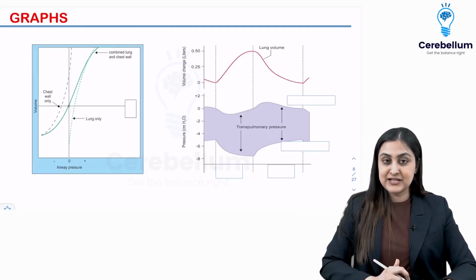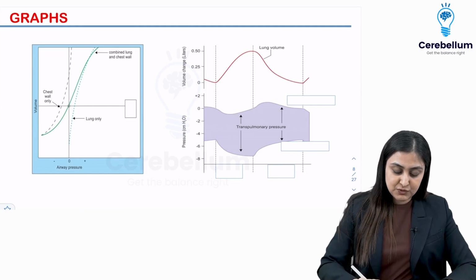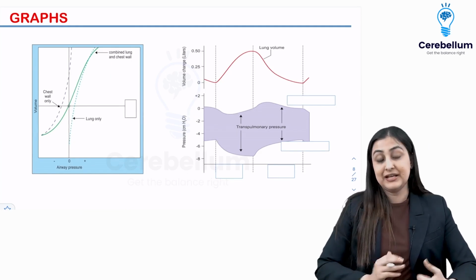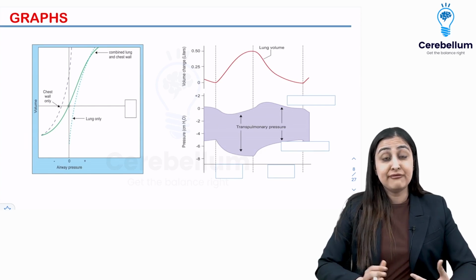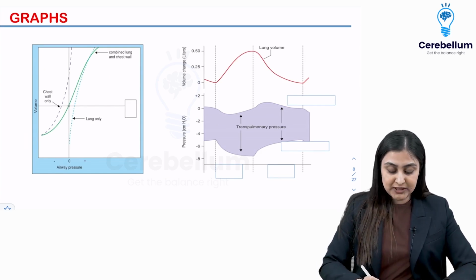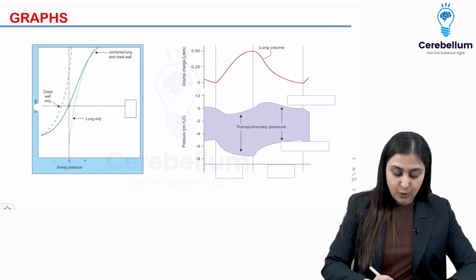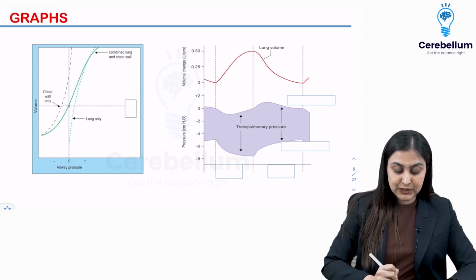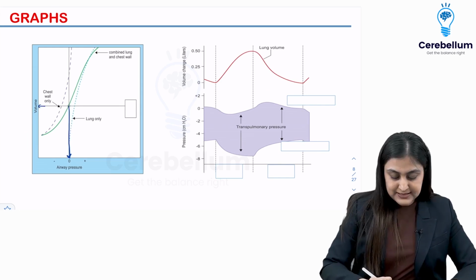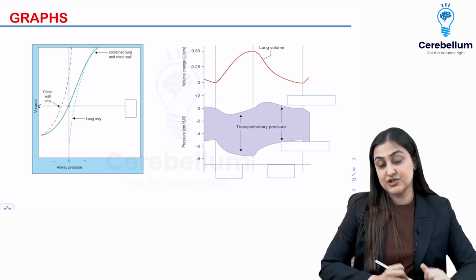Now, two more graphs that you want to interpret. So here the kind of questions would be identify this part. So they can give you options like FRC, FVC, FEV1, and so on and so forth. So basically, this is the point where everything is in equilibrium. What is this point? This is the point where airway pressure is at 0.